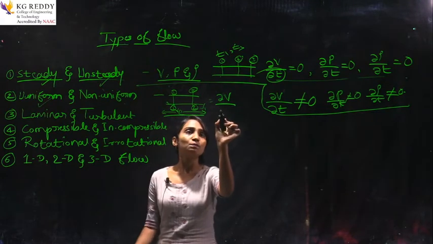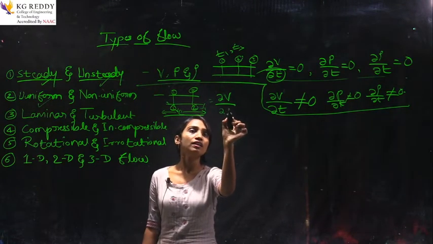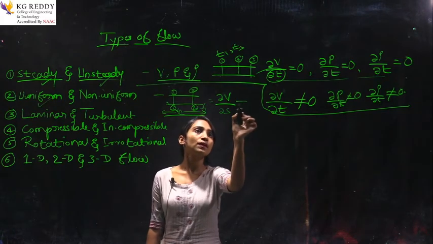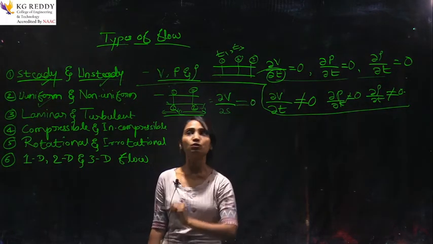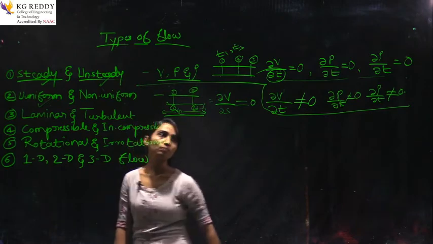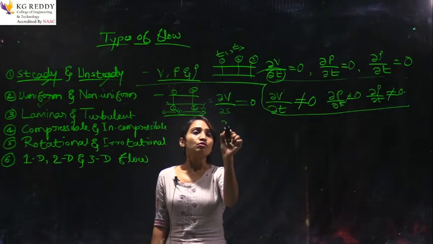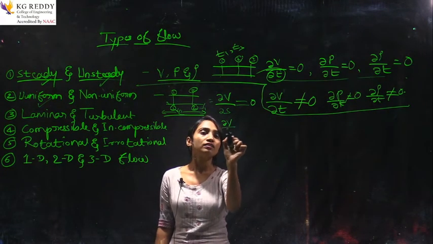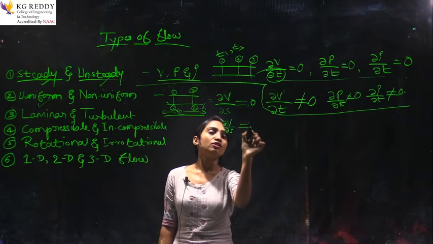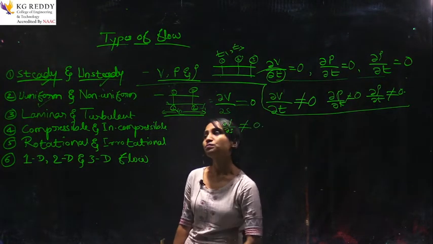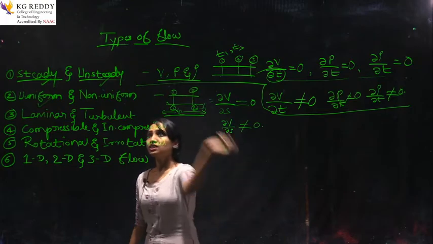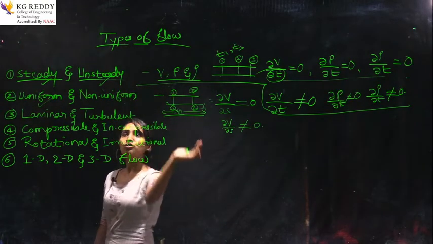Here we are dealing with del S, S meaning space, is equal to 0. This is for uniform. And for non-uniform, how to write? Not equal to 0. Okay. This is steady, unsteady, uniform, non-uniform.